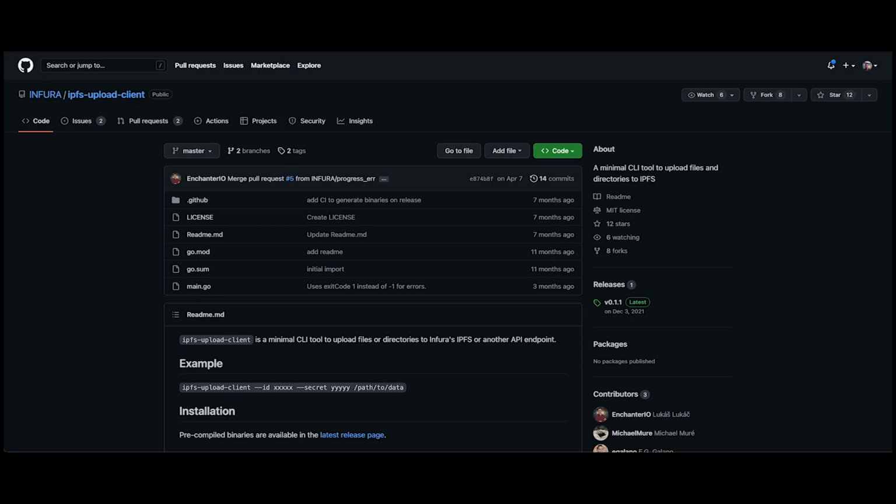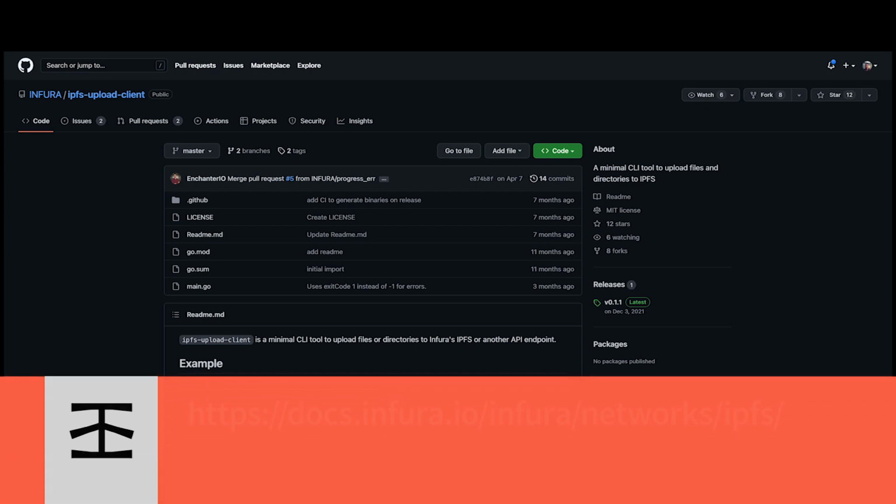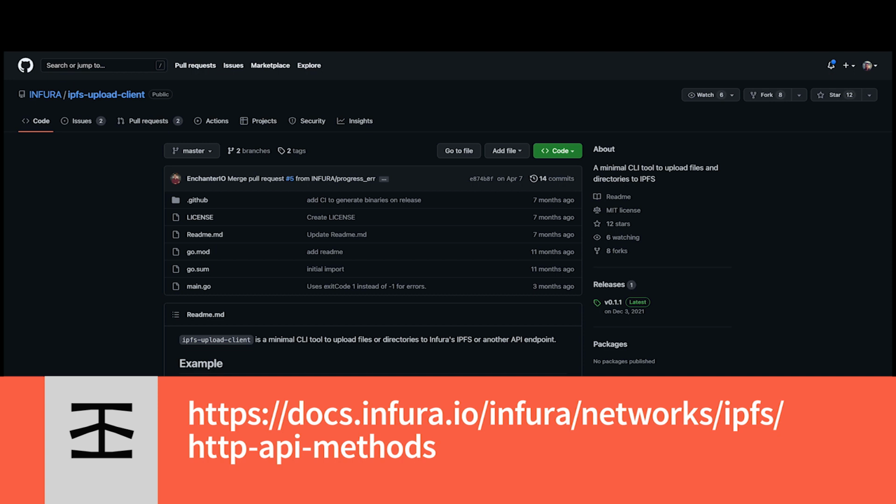Before we mint our NFT, we first will need to upload an image to IPFS via Infura. Infura offers an IPFS file upload tool that we could use. Keep in mind, this tool requires the Go programming language. If you can't install Go, you could always use the IPFS API methods listed below.